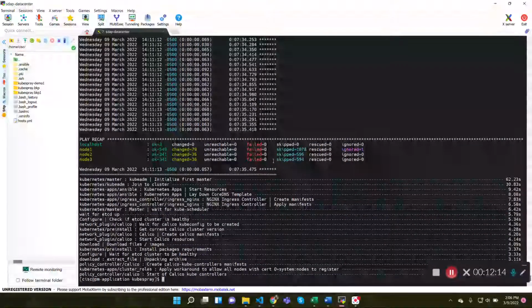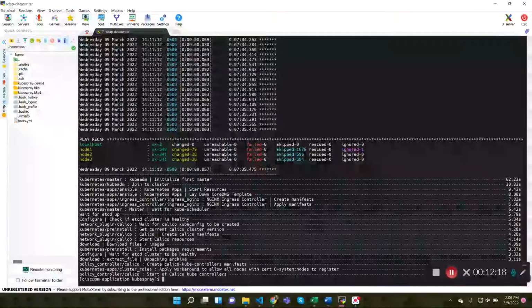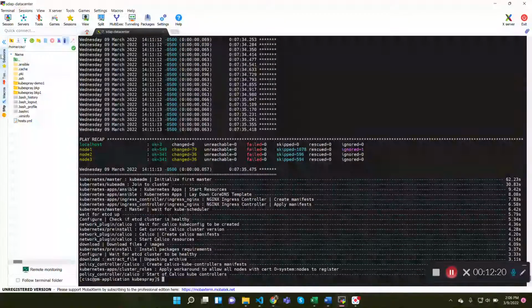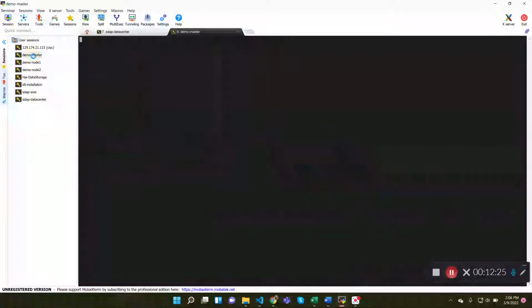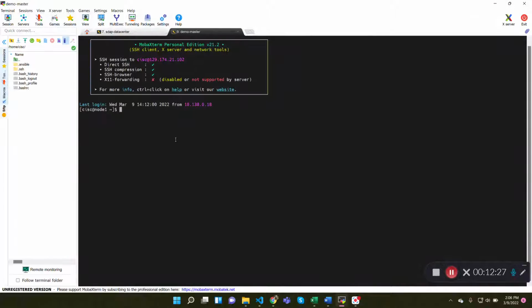Now let's go on to the Kubernetes master node and check the status of all the nodes. Here is the master node I created for this Kubernetes setup process. Log in as a root user and use kubectl get nodes command to check the status.